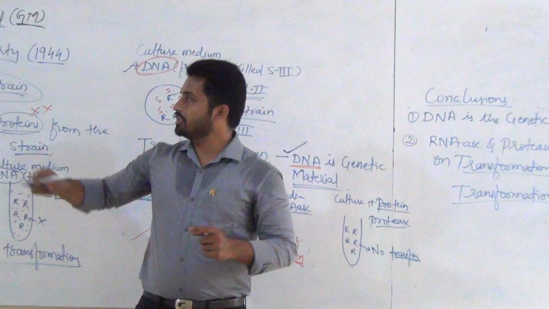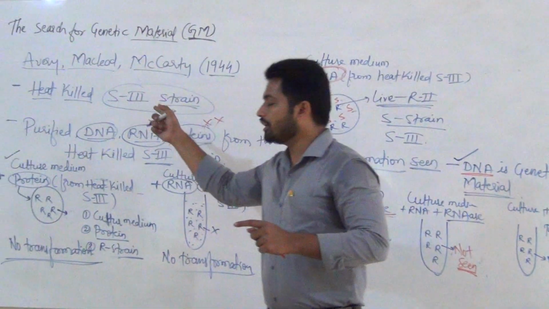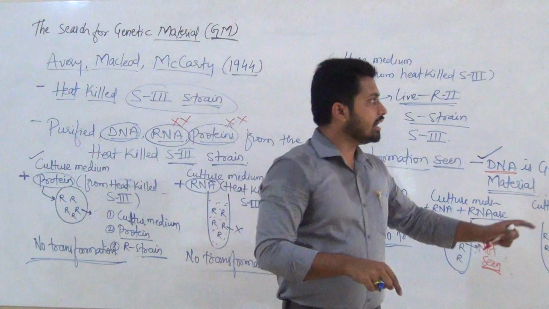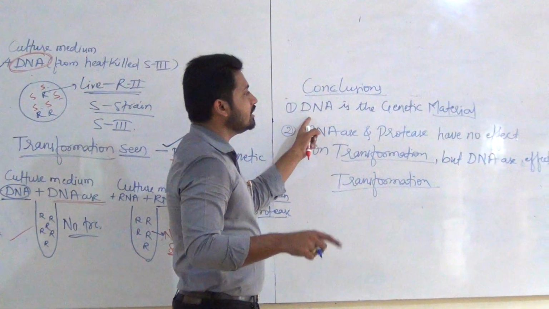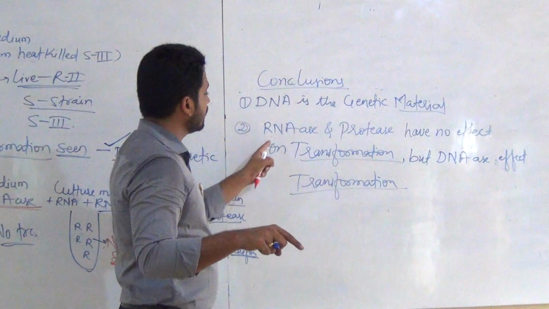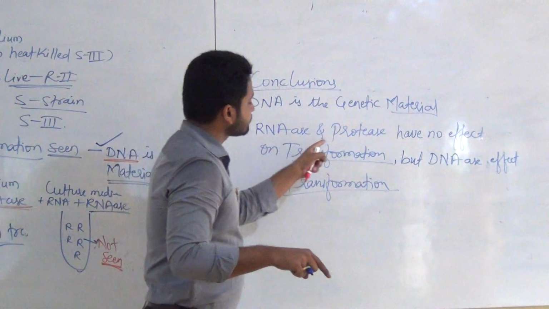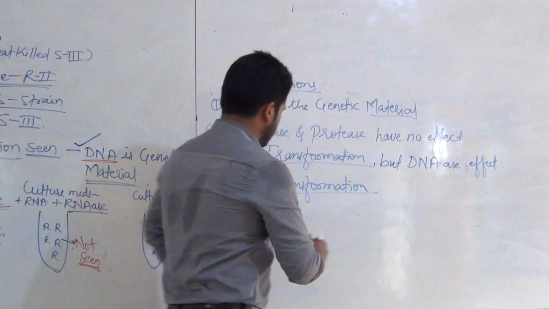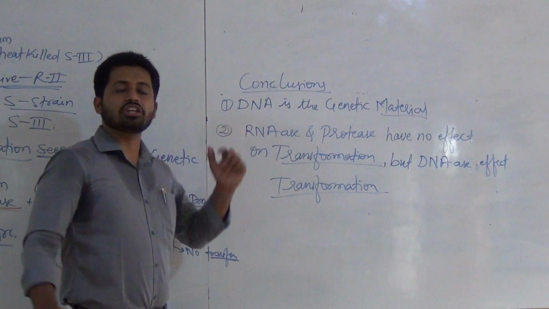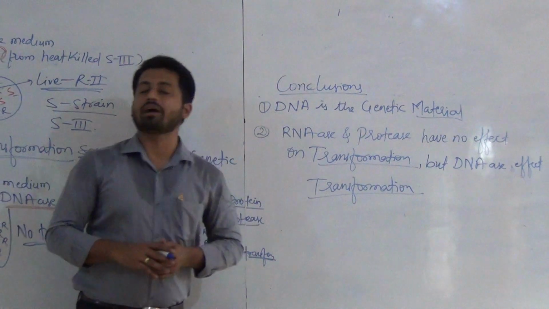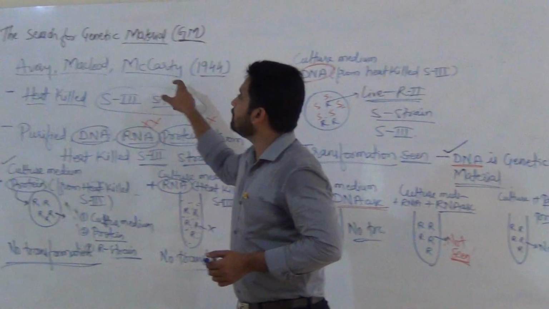After that, these three scientists continued Griffith's work and gave two conclusions: DNA is the only genetic material, and RNAse and protease have no effect.